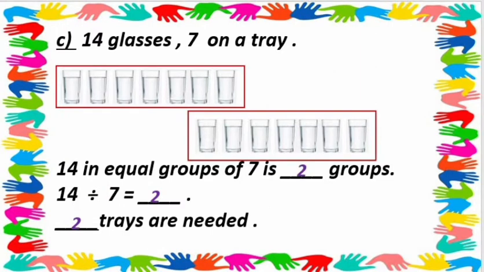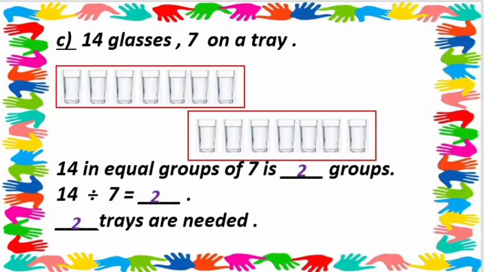Let's check here question number C, and after that we move on to question number 2. What is question number C? Question number C is 14 glasses and 7 on a tray. So 14 in equal groups of 7 is 2 groups, and 14 divided by 7 is equal to 2, so 2 trays are needed. That I only explained quickly, but now I explain briefly.